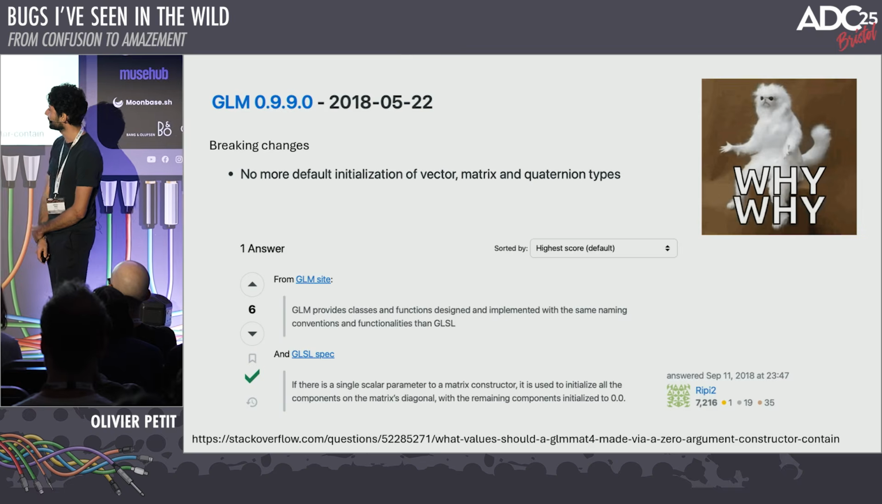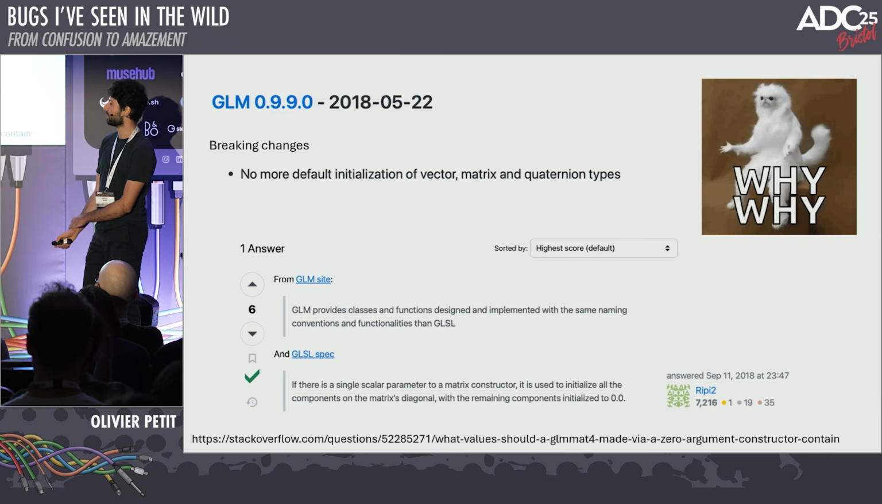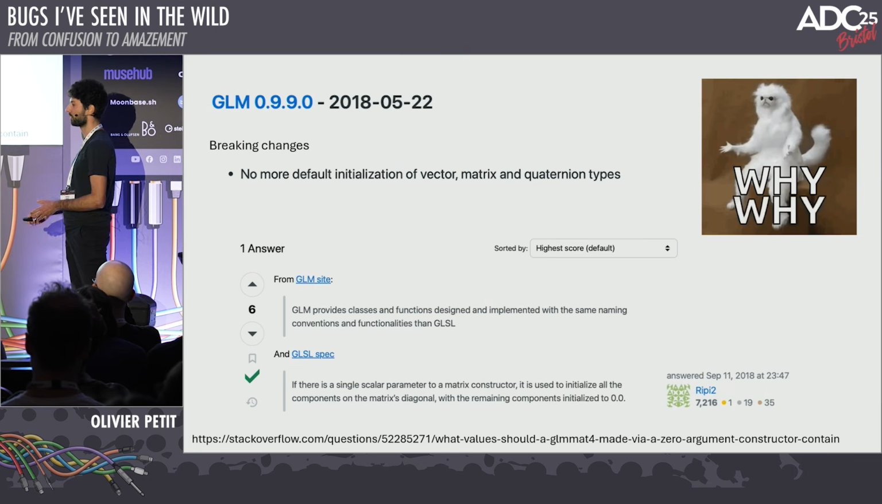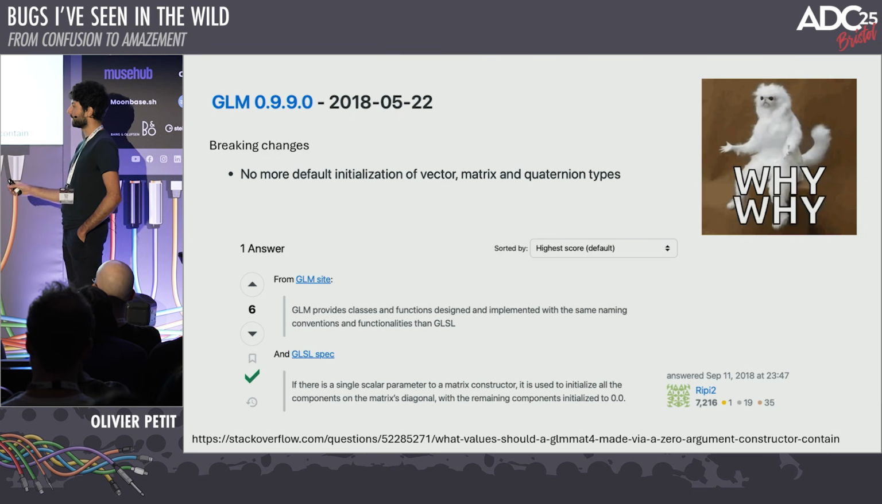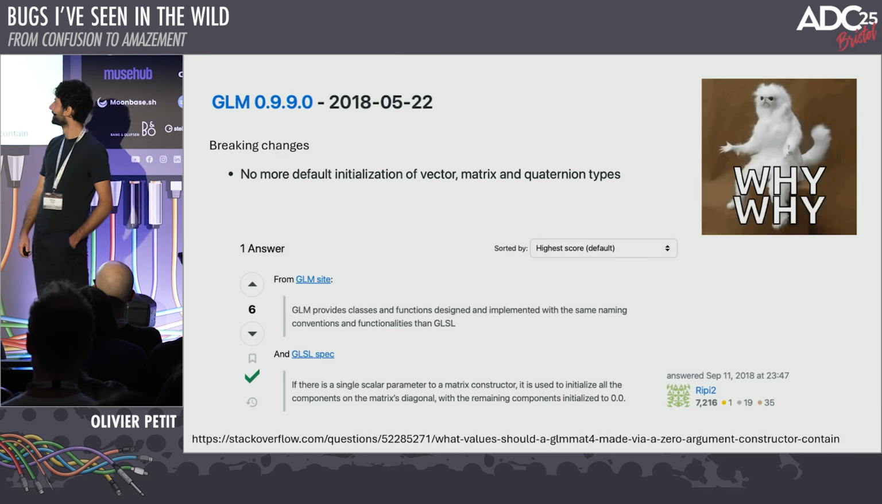There is a reason. If you look at the spec of GLM, they are supposed to provide an implementation in C++ which matches the OpenGL shader language specification. And the GLSL spec says if there's a single scalar parameter, it's used to initialize the diagonal. In our case, there was nothing here, right? So that's not the case. So everything else should be initialized to 0. And that's why they considered it an improvement. But again, it would have been nice to mention it in the breaking changes.